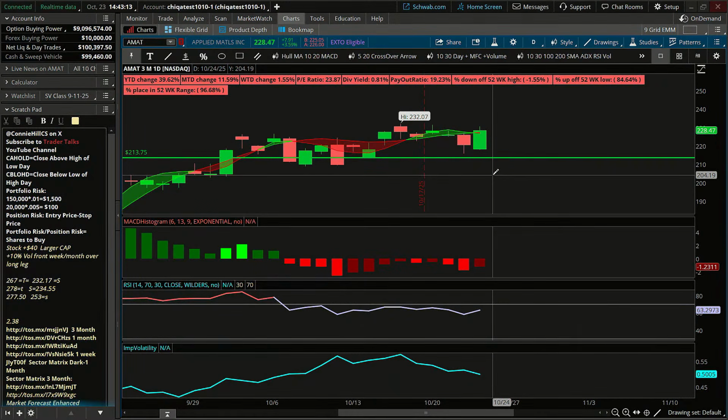I know some of you like to use those whole moving averages that James uses, and it looks like today, after this tiny little pullback, it's crossing above those moving averages. It could be a close above the high of the low day. Some of you like to use that measure for an entry signal, okay?